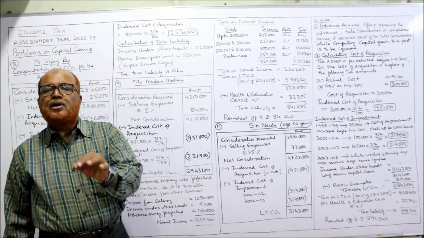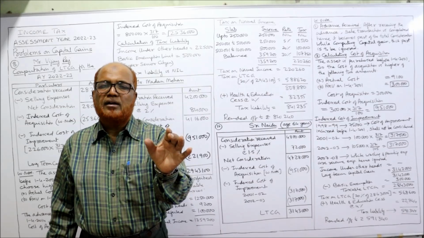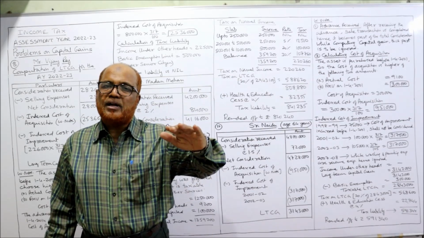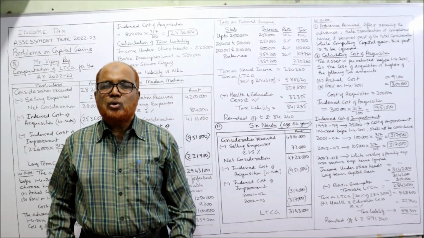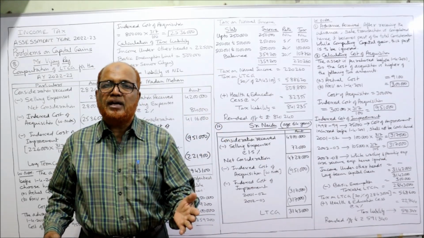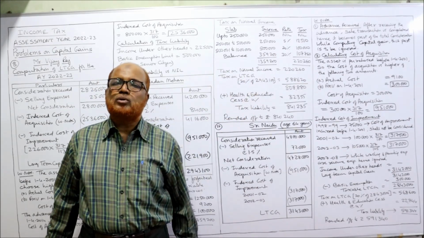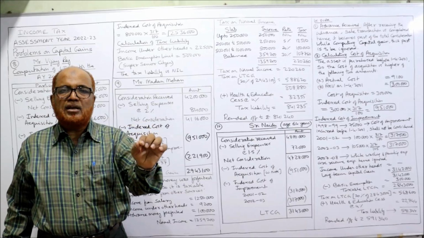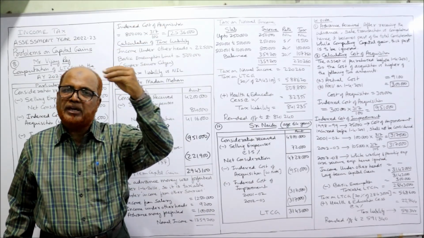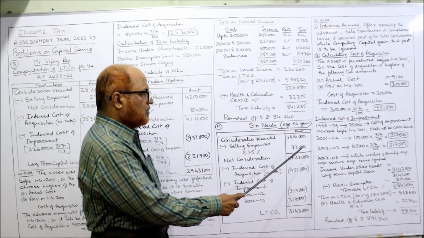First point: when the assessee has chosen FMV on 1/4/2001, then any capital expenditure incurred before 1/4/2001 should be ignored. So here he constructed the first floor in 98-99, which is before 1/4/2001, so it should be ignored.